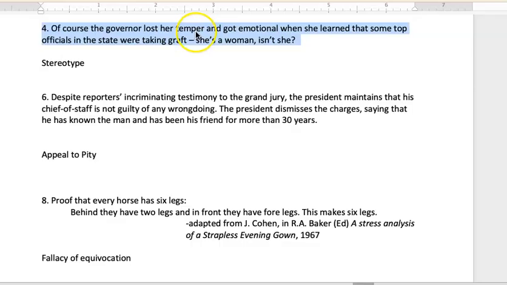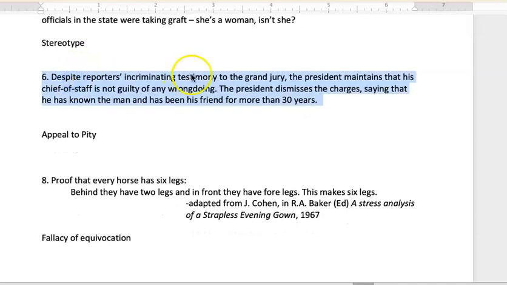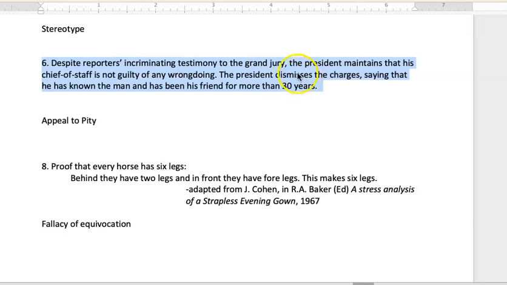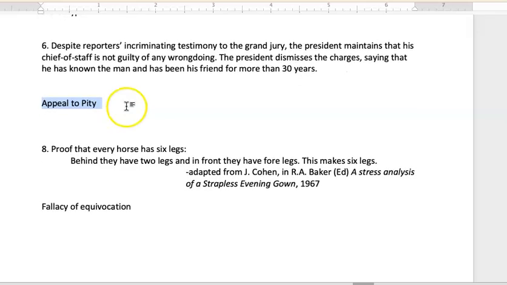Of course, the governor lost her temper and got emotional when she learned that some top officials in the state were taking graft. She's a woman, isn't she? This is just a stereotype. Despite reporters' incriminating testimony to the grand jury, the president maintains that his chief of staff is not guilty of any wrongdoing. The president dismisses the charges, saying that he has known the man and has been his friend for more than 30 years. An appeal to pity, perhaps? I'm saying, look, this is my friend, please don't put him in jail, kind of thing, right?